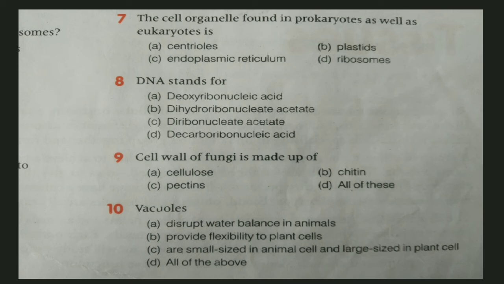Okay. Now the vacuoles. Four options are given here, dear student: disrupt water balance in animals, provide flexibility to plants, are small size in animal cell and large size in plant cell, and all of the above. Three statements are given to us, and we have to find out which is the correct one. And definitely the third option, C, is the correct answer of this question. That is, vacuoles are small size in animal cell and large size in plant cell.